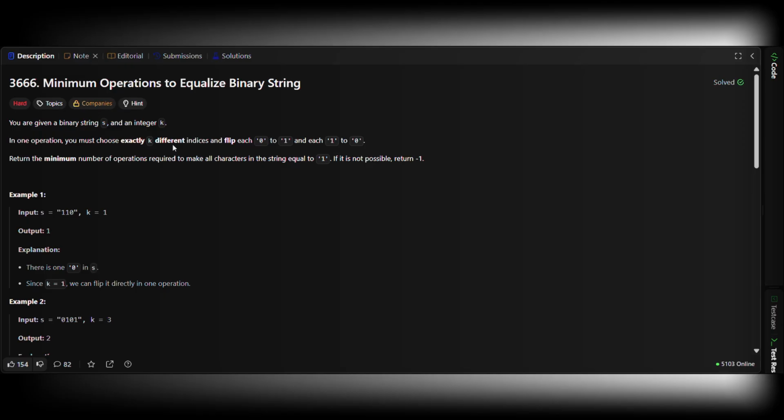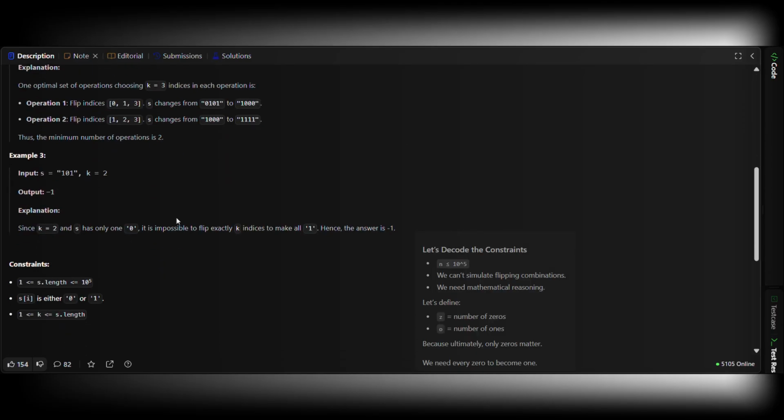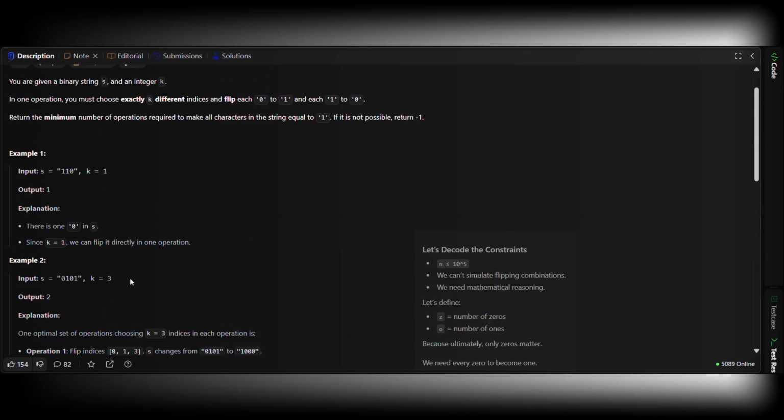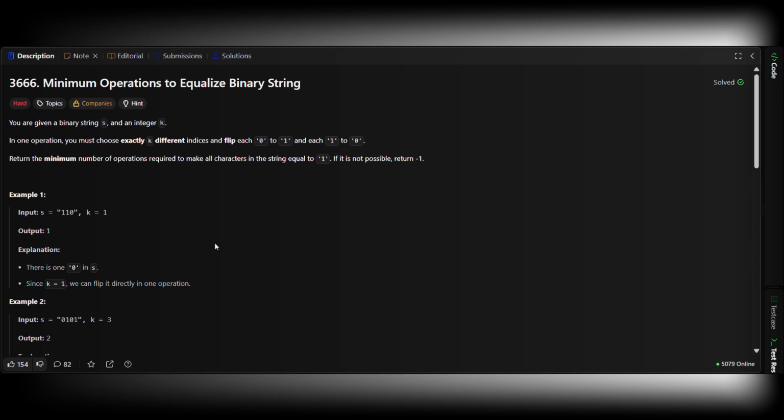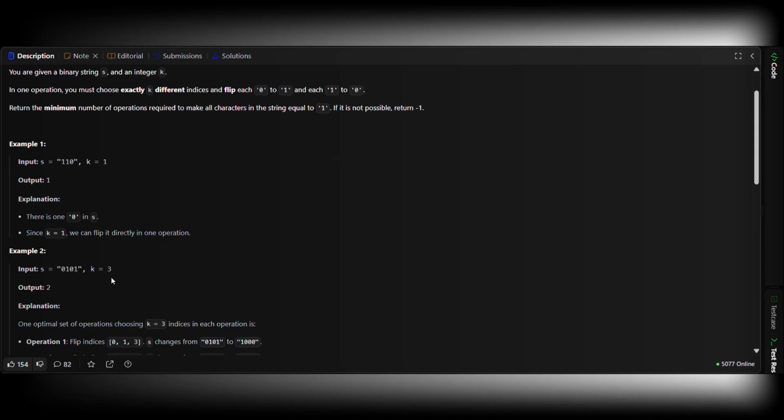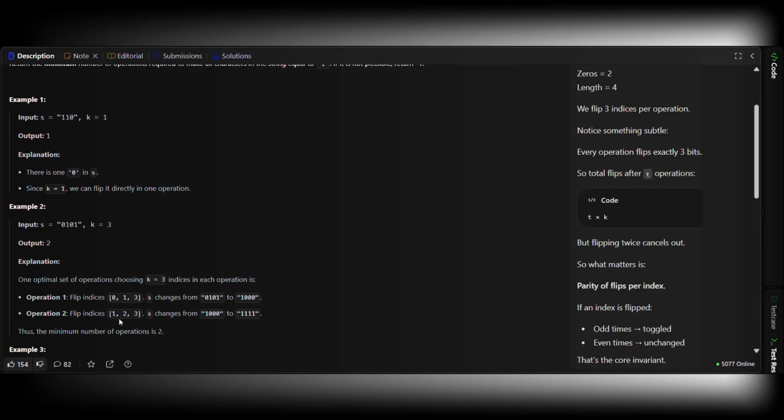Let's decode the constraints. n is less than or equal to 100,000. We can't simulate flipping combinations. We need mathematical reasoning. Let's define z, the number of zeros, and the number of ones, because ultimately only zeros matter. We need every zero to become 1. Example: s equals 0, 1, 0, 1, k equals 3, zeros z equals 2. Length 4. We flip 3 indices per operation.